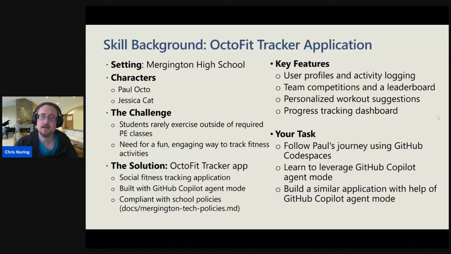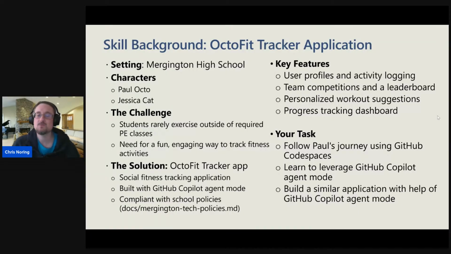The challenge here, as I was saying, is that students today rarely exercise. I know how it is, folks. We are sitting there in front of our Xbox and we don't really get outside. It's the same thing with young people today. So we need to make it fun for them to do some physical exercise. So the idea here is that we build an application that will support all of this fun. So people will do social fitness thanks to this tracking application, and we will be using GitHub Copilot Agent Mode to do so.